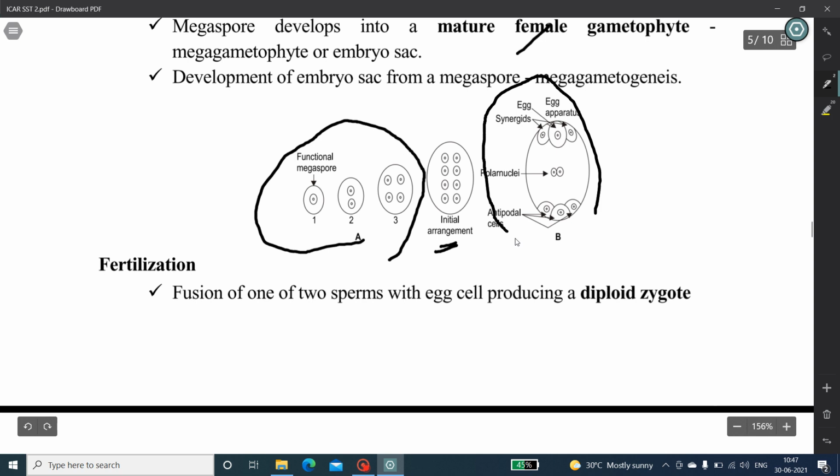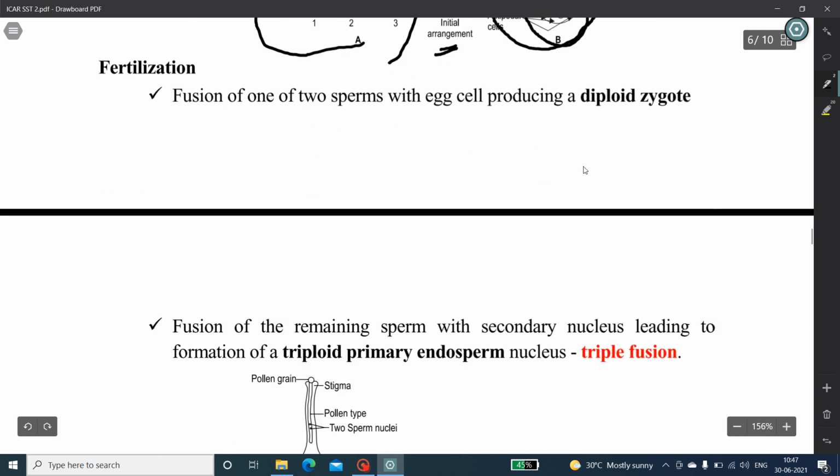This is called the embryo sac. A mature female gametophyte consists of antipodal cells at one end, synergid cells at the other end, and 2 polar nuclei at the center.